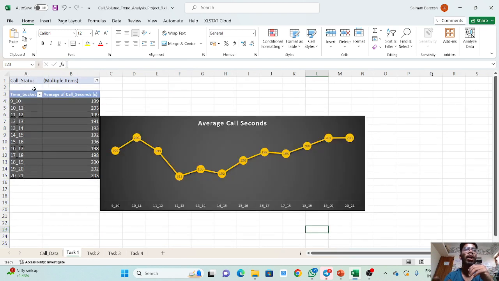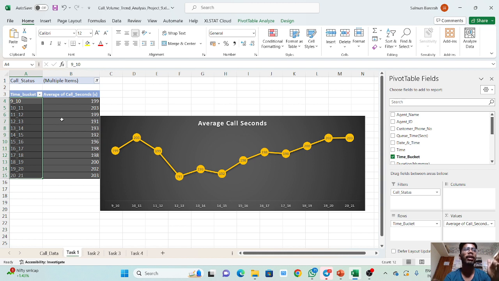So we take each unique time bucket, 9 to 10, 10 to 11. You can see that these are the time buckets. Time buckets are nothing but intervals: 9 to 10 a.m., 10 to 11 a.m., and it keeps going like this, and finally we reach 21, that is 9 p.m.